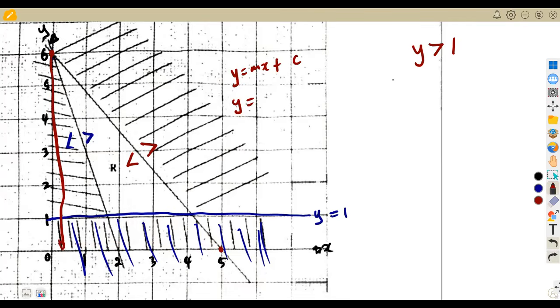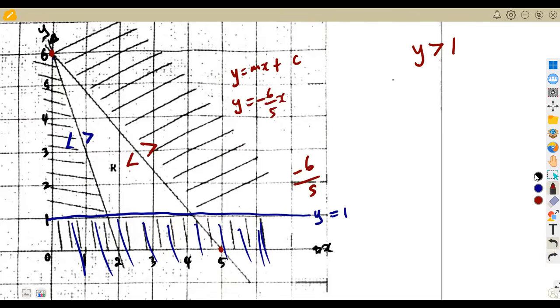The change in y, going down, is -6, and the change in x, from 0 up to 5, is positive. So our gradient is -6 over 5.